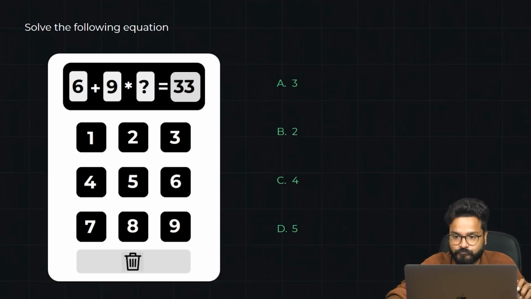So yeah. When I see this question, guys, first thing is, in BODMAS, I'll definitely multiply something.